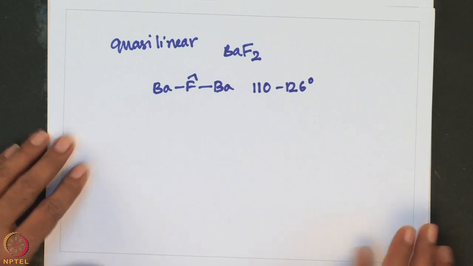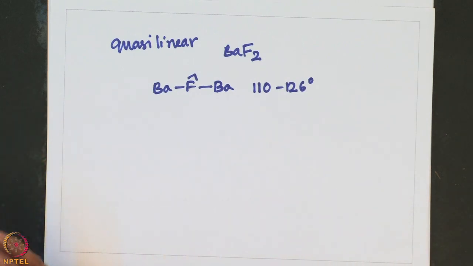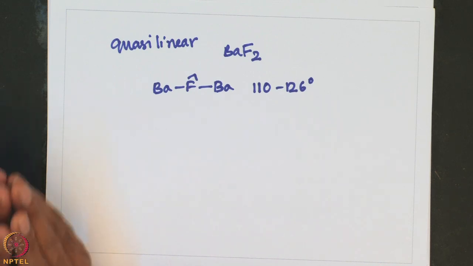Okay. The preference for bent structures for the heaviest metals combined with fluorine, chlorine or bromine has been explained in terms of inverse polarization and the participation of d atomic orbitals for calcium, strontium and barium. I do not know to what extent it is true, the incorporation or bringing in d orbitals to enhance its coordination number. It appears like it is hypervalency. However, since the energy of d orbitals is very high, it is not appropriate to consider the participation of d atomic orbitals.